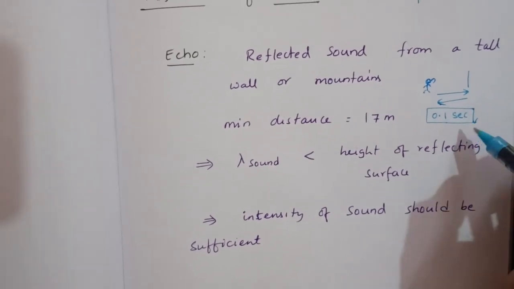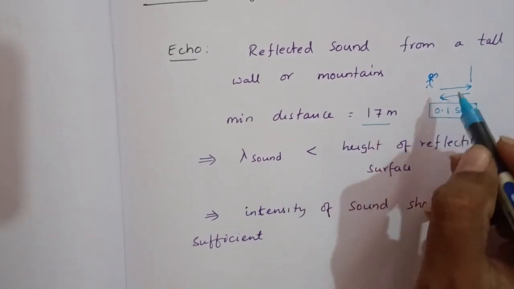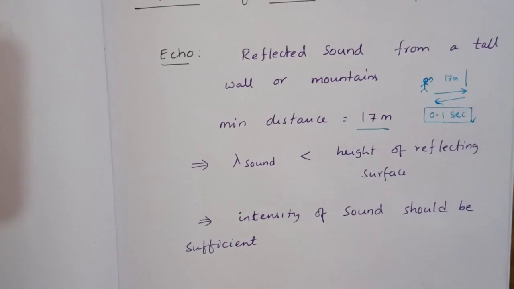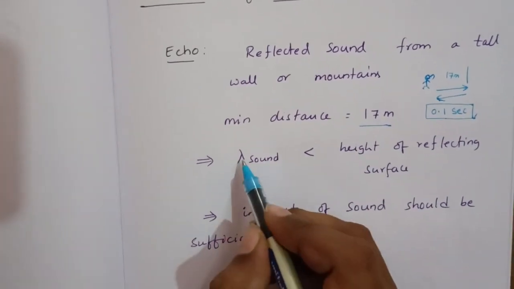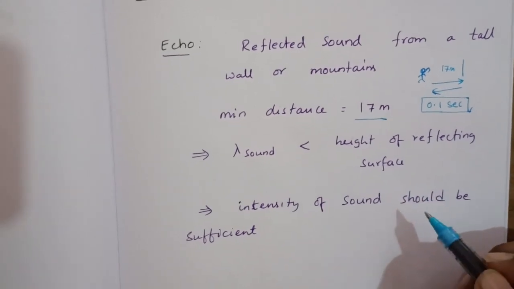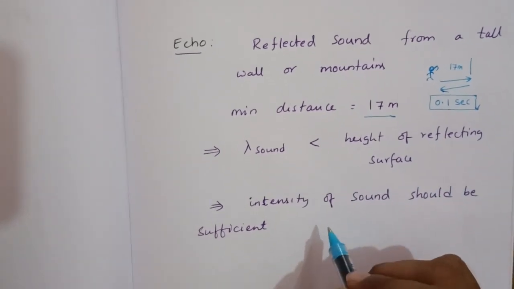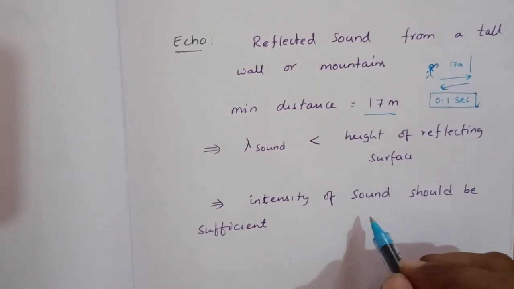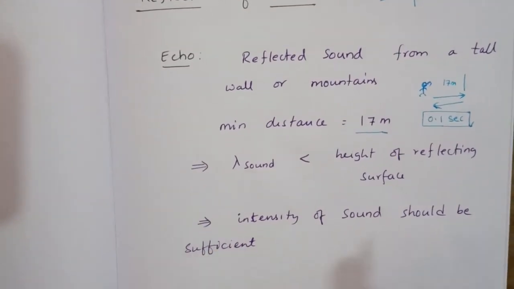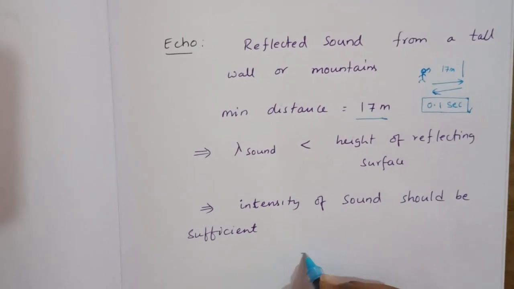To get this echo, the minimum distance should be 17 meters, or more, and the wavelength of the sound should be less than the height of the reflecting surface, and sufficient intensity should be there. It should go there and come back, no? So it should have some intensity.